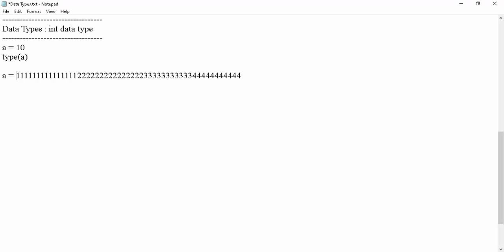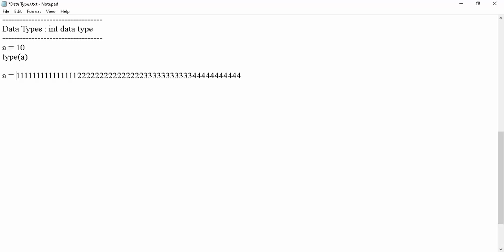But is this a small number or a long number? It is a long number. So to represent a very long integral value, we have the long data type, and for a small integral value the int type is there. In Java, there are byte, short, int, long, four types just to represent integral values. But in Python we have only two data types, int and long.